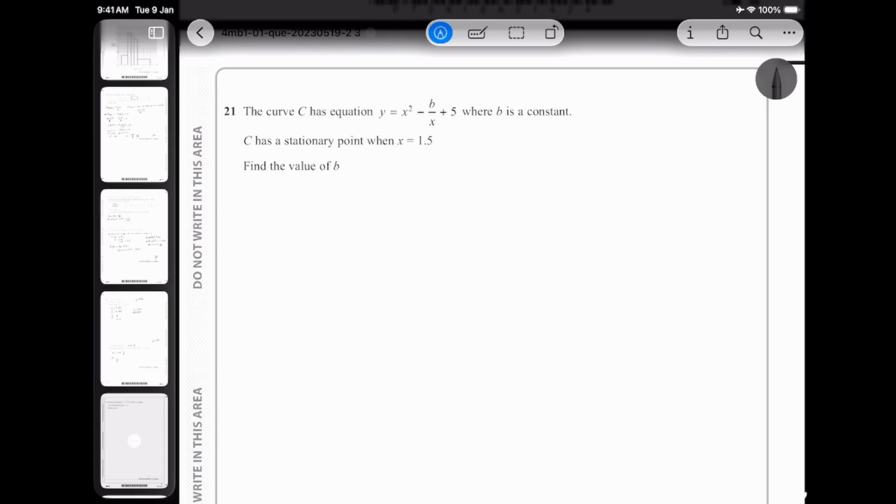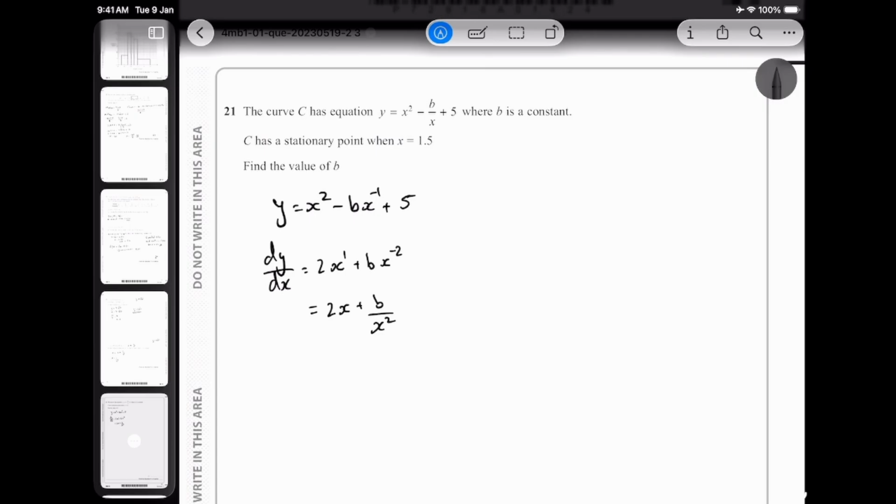All right, this is the curve equation at the moment: y is equal to x squared minus b, and I'm going to move the x to the top, so that becomes x to the power of negative 1, plus 5. Then I differentiate to get dy/dx. 2 comes to the front, x, and the power reduces by 1. Then negative b times negative 1 becomes positive b, x to the power of minus 2, and the 5 goes away. Now I get my equation: 2x plus b upon x squared. Now what are they telling me? C has a stationary point. So what does a stationary point mean?